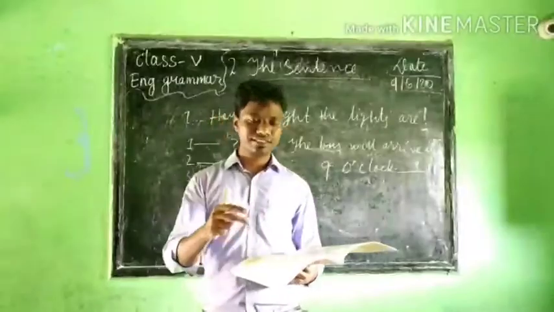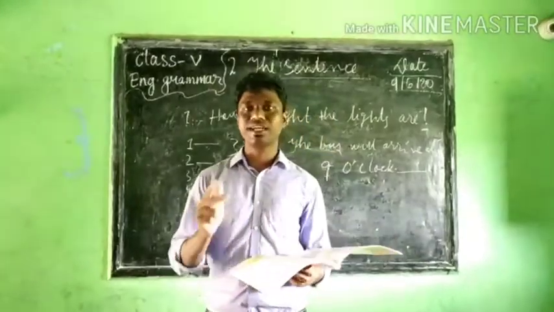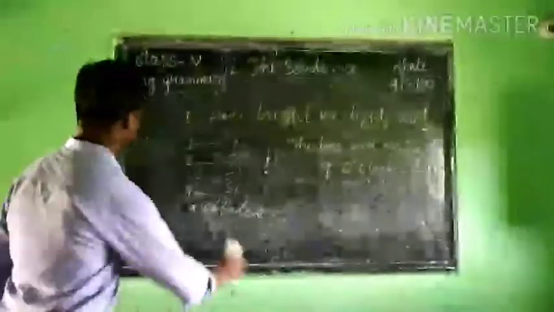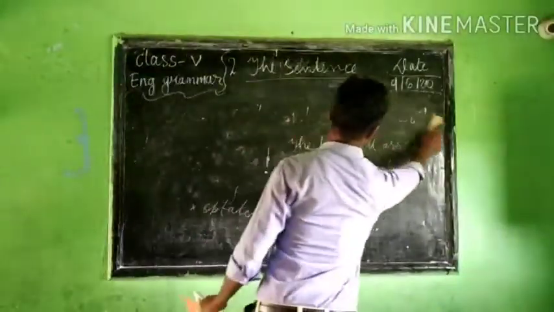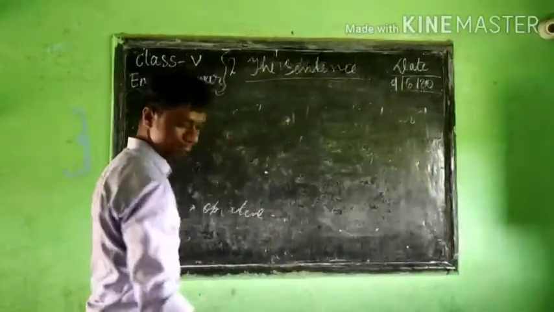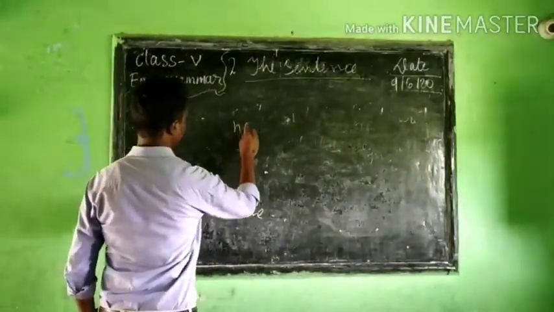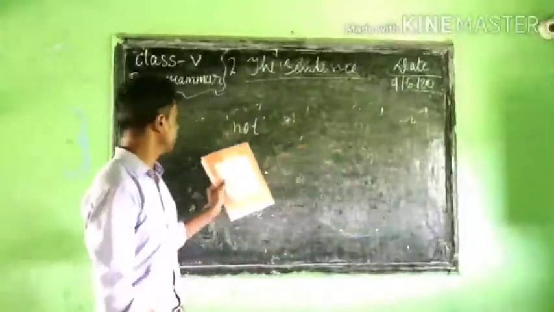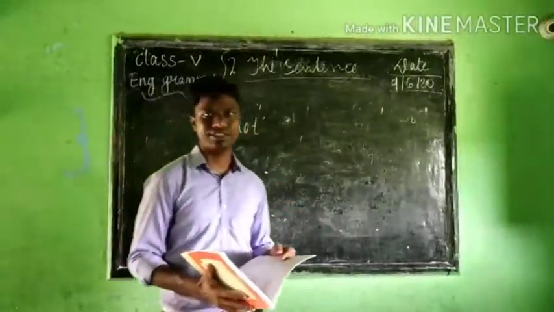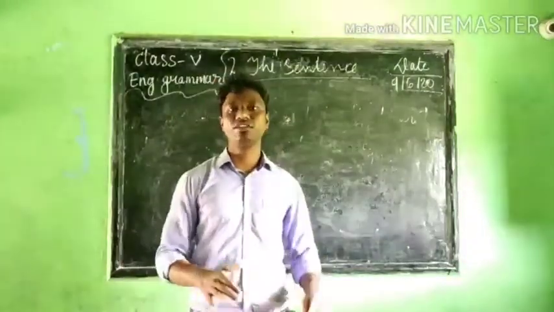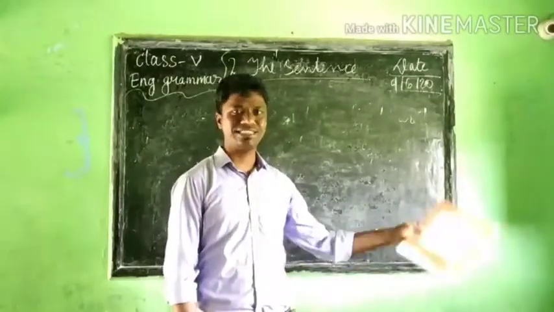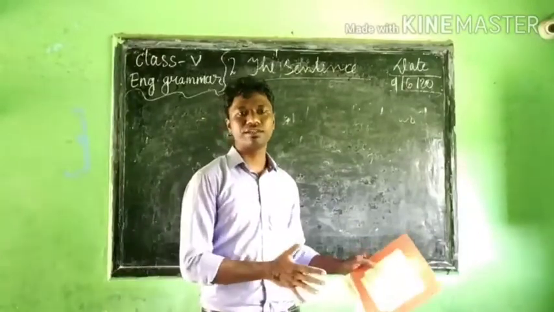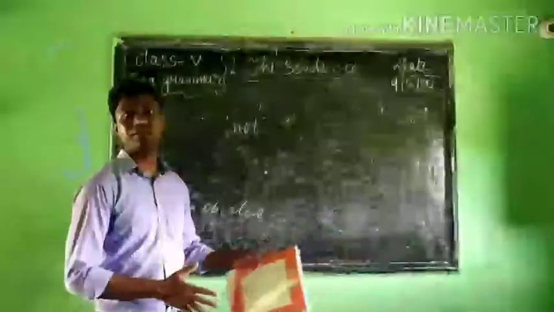These sentences we find are negative sentences. You know that in a negative sentence we usually use not. In the sentence we use not, then it becomes a negative sentence. For example, he is not playing. They are not eating. When we use not in a sentence, then it becomes a negative sentence.